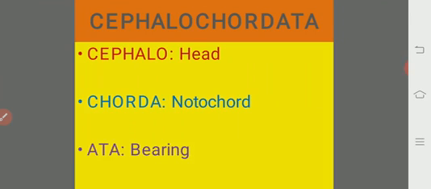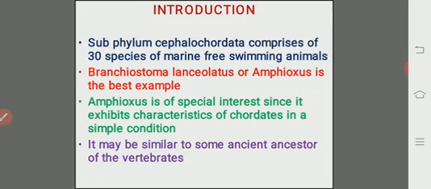Let us see the general characters and the history regarding the cephalochordates. There are about 30 species in the subphylum Cephalochordata.